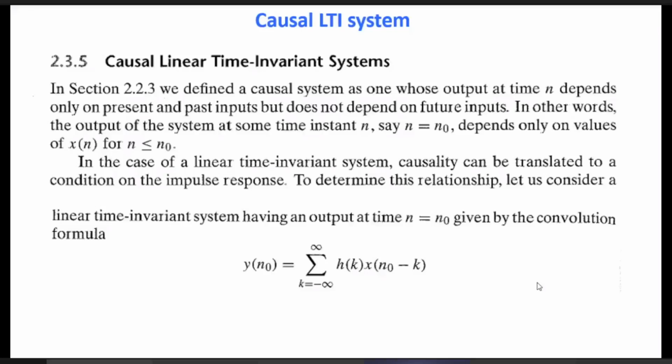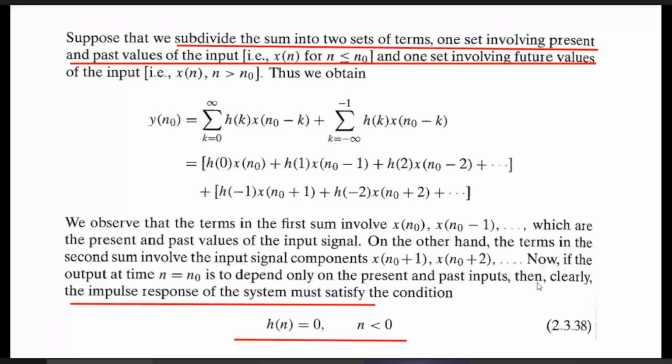But how do you mathematically describe it in terms of its impulse response? What should be the behavior of impulse response of causal LTI system? Impulse response is h[n]. h[n] should be what for causal LTI system?